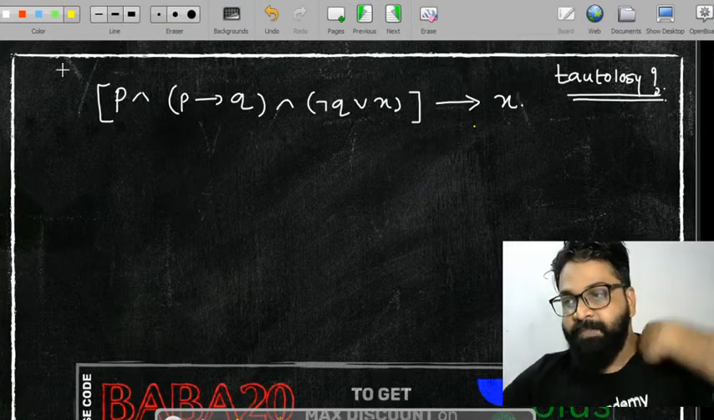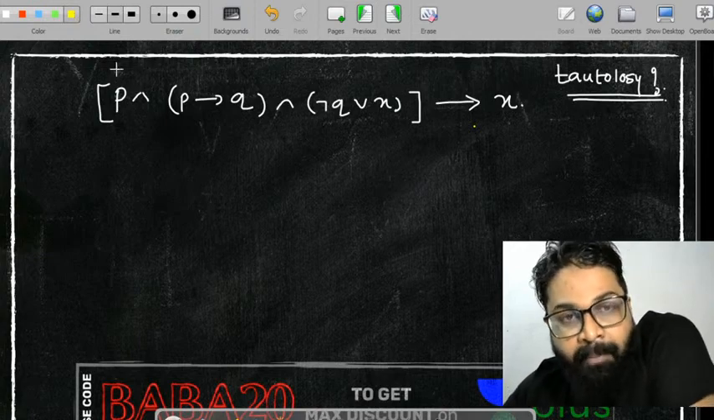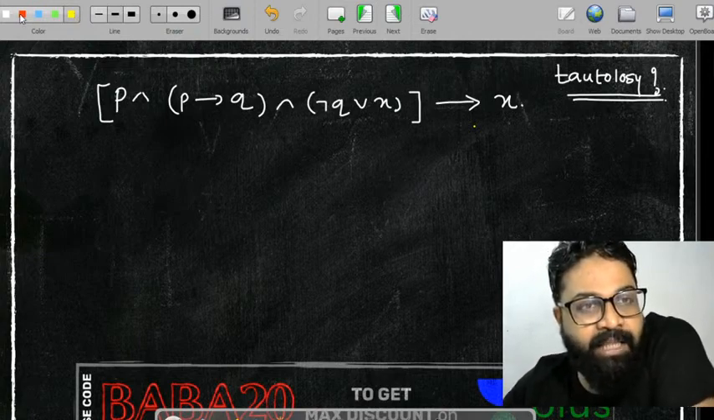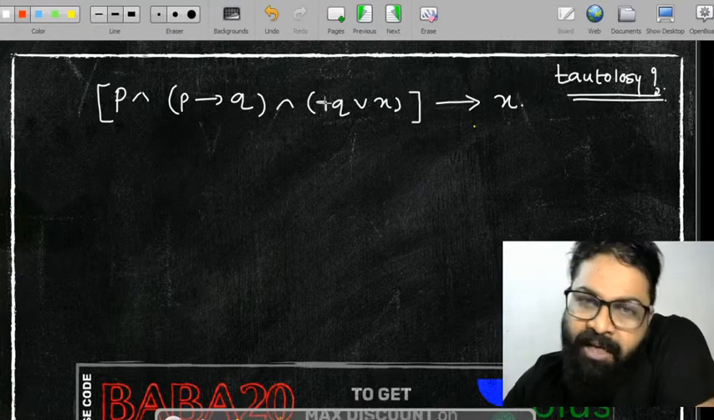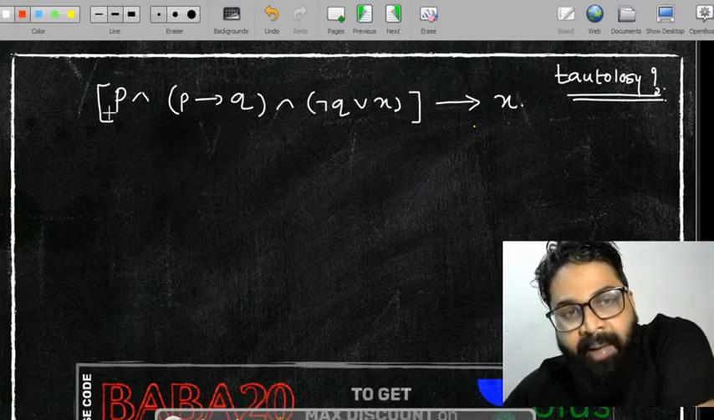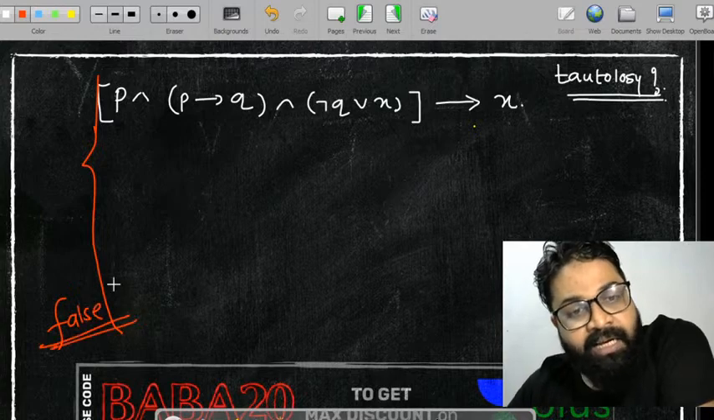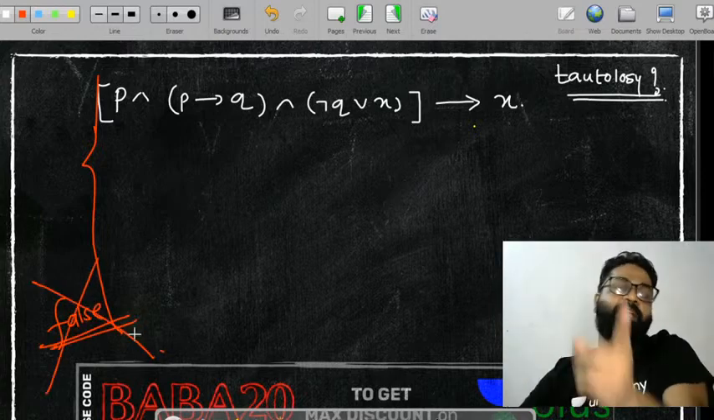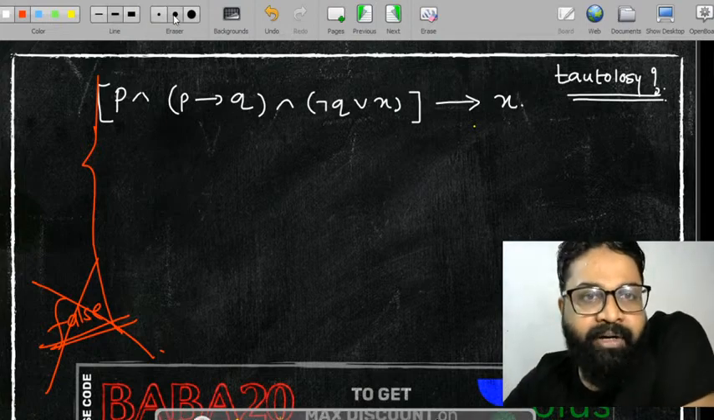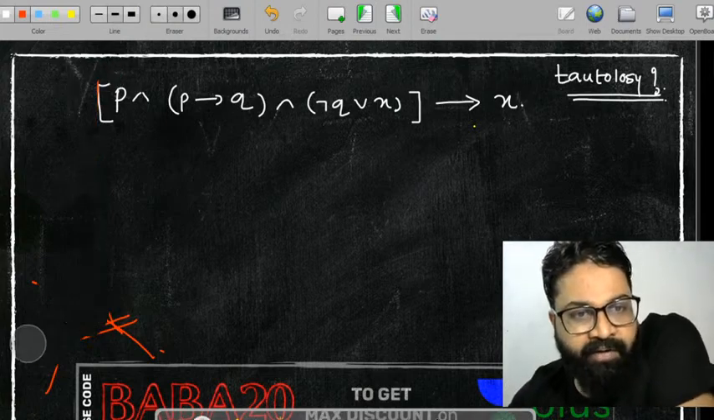So what is my point? I am trying to see what I want to do: I make this false. If I managed to make it false, then it is not a tautology. But if it forces me to not be able to make it false, then it is a tautology. Proof by contradiction. Okay? So let's try to understand.